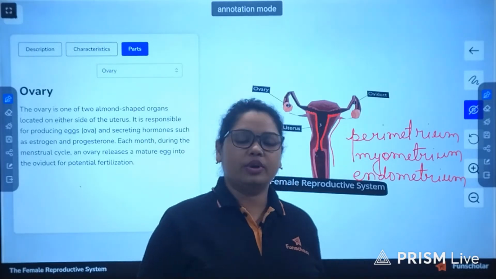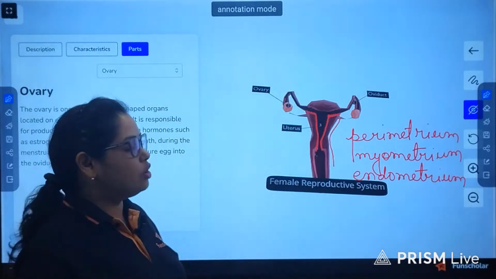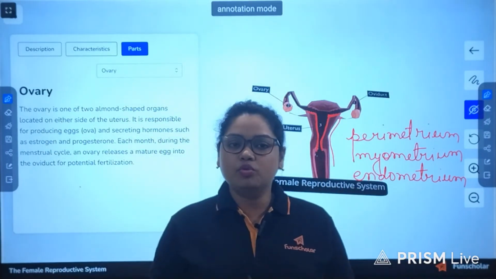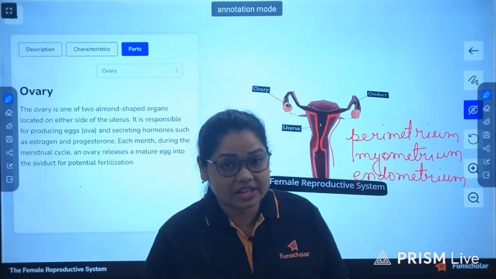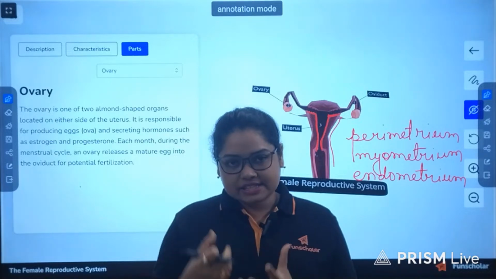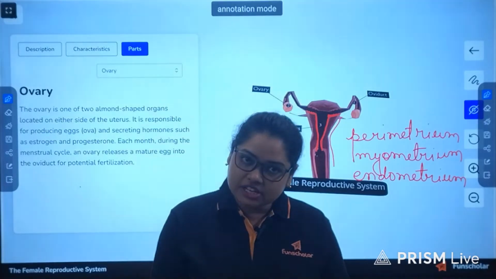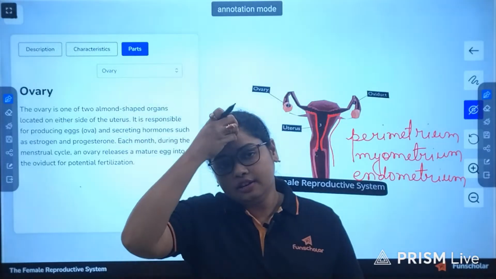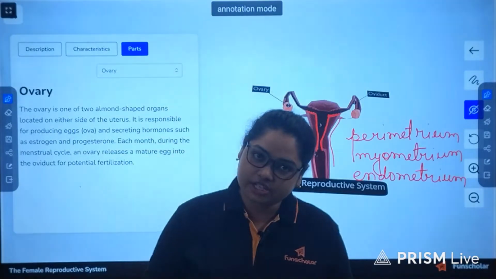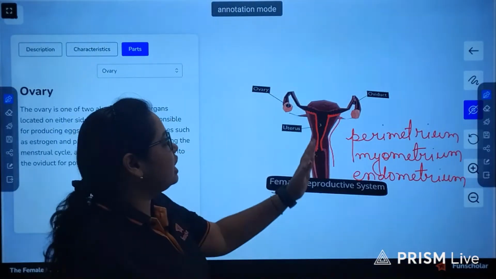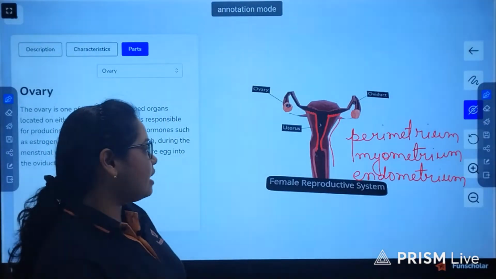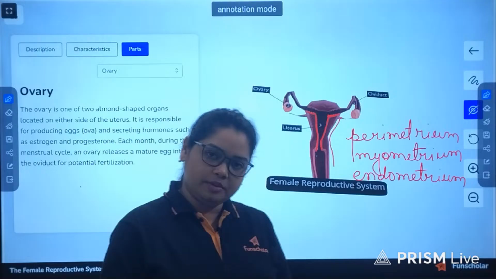Each month, when there is release of an ovum from the ovary, the endometrial lining is lined by mucus, so that if any fertilization takes place, it is ready to accept the zygote for implantation within the uterus, and then it can support further development. But if no fertilization takes place, then this endometrial lining sheds off as menstrual bleeding. That is why we have the menstruation cycle every month.